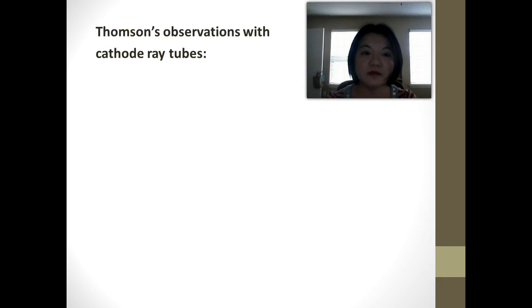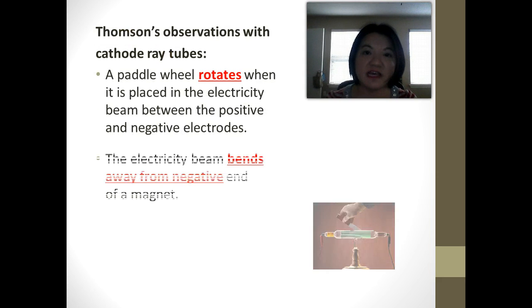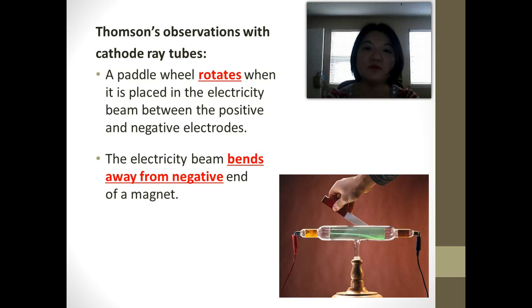Okay? Now, he was experimenting with these cathode ray tubes, and what he did was he put a wheel inside the cathode ray tube just to see what it would do. Okay? And what he found out was that when the electricity passes through, the wheel would rotate. Okay? And second, he used a magnet and pointed it at the cathode ray tube to see what it would do, and he saw that the electricity beam would actually bend away from the negative end of a magnet. Okay? So these are his observations.